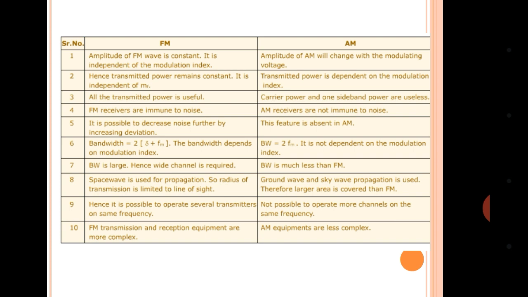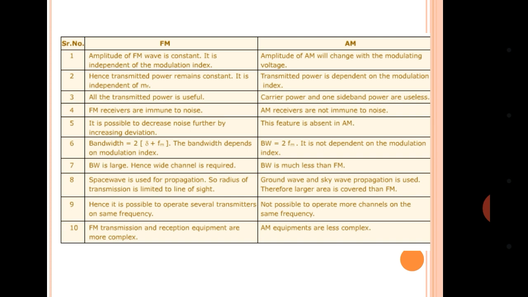Let us quickly discuss the difference between AM and FM. First is FM and second is amplitude modulation. Here, the amplitude of the FM wave is constant. It is independent of the modulation index. In AM, the amplitude will change with the modulating voltage. In FM, transmitted power remains constant, independent of the modulation index M. Transmission power depends on the modulation index in AM. In FM, all the transmitted power is useful. In AM, carrier power and some sideband power is useless.